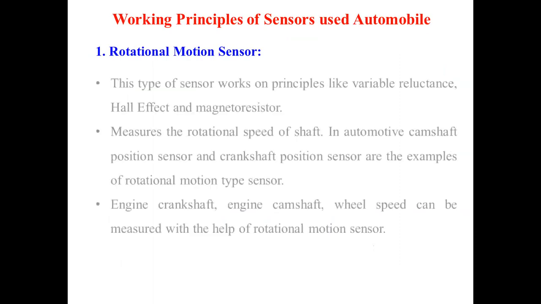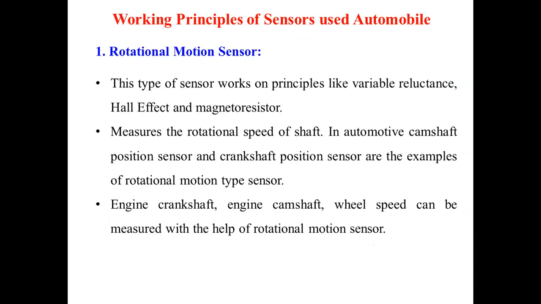One of the very important ones is the rotational motion sensor. Now, on which principle does it work? This type of sensor works on principles like variable reluctance, Hall effect, or magnetoresistor. These sensors measure the rotational speed of a shaft.